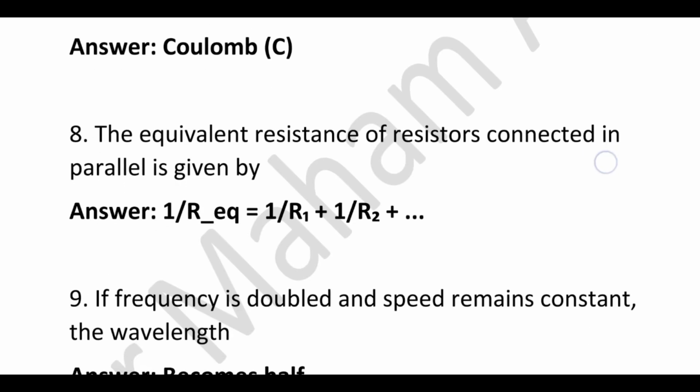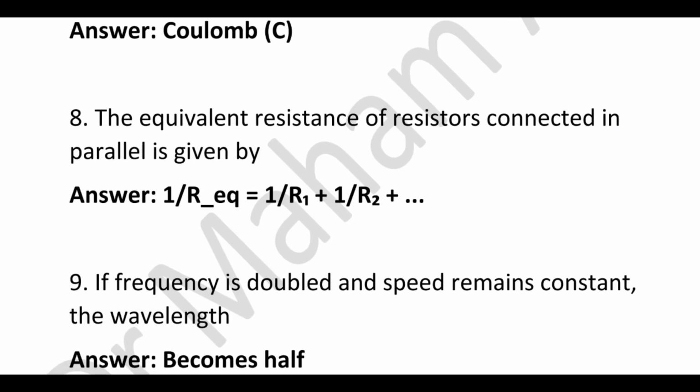The equivalent resistance of resistors connected in parallel is given by, so correct answer is 1/R equation, where you're going to add the reciprocal of the resistance of all the resistors that are connected in parallel.